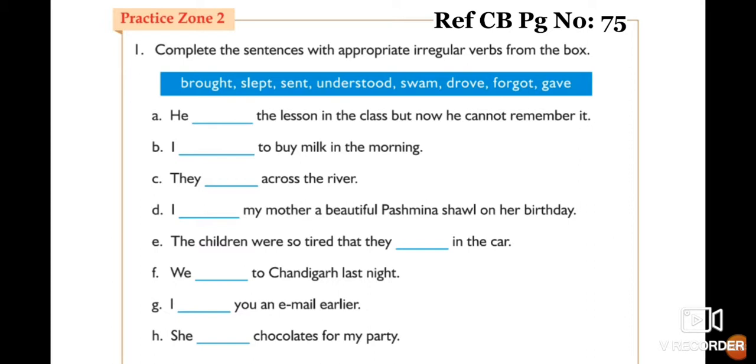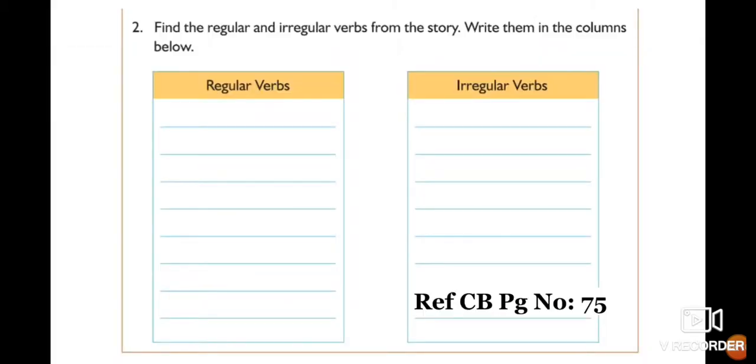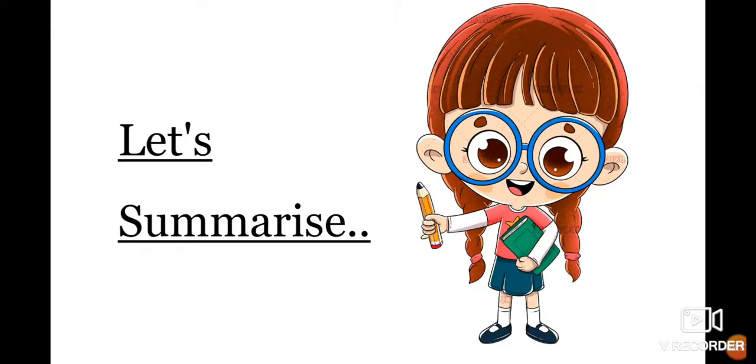I hope you have completed this. The second one: find the regular and irregular verbs from the story and write them in the columns below. Children, read the Kabuliwala story, find the regular verbs and write them in the first column, and find the irregular verbs and write them in the second column. Clear about this?